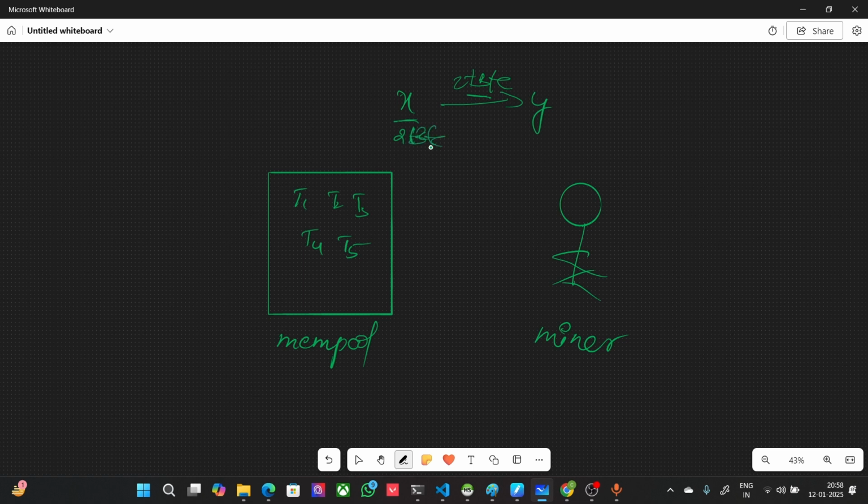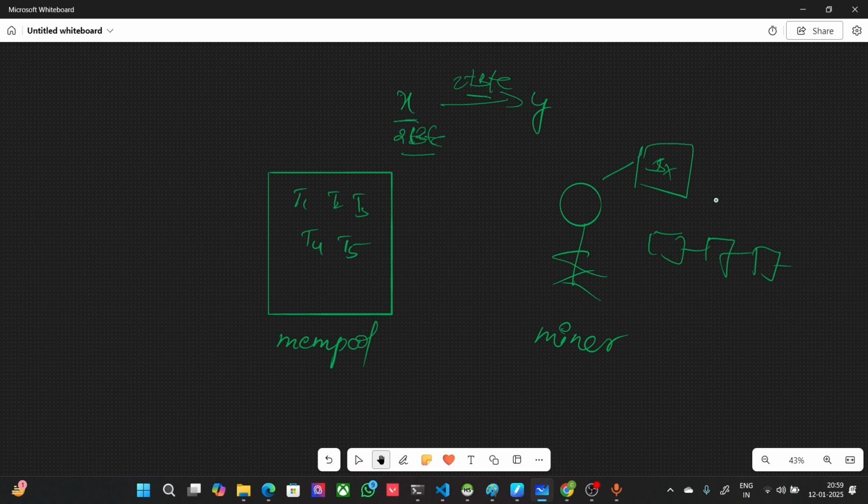Sorry, 2 BTCs. If he doesn't have that, then that transaction will not be valid. All that validity is what the miners will be checking before they add transactions to the blockchain. They will pick all the transactions which are valid and verified by the miner, and then put those transactions inside a block. That block will be added to the blockchain.